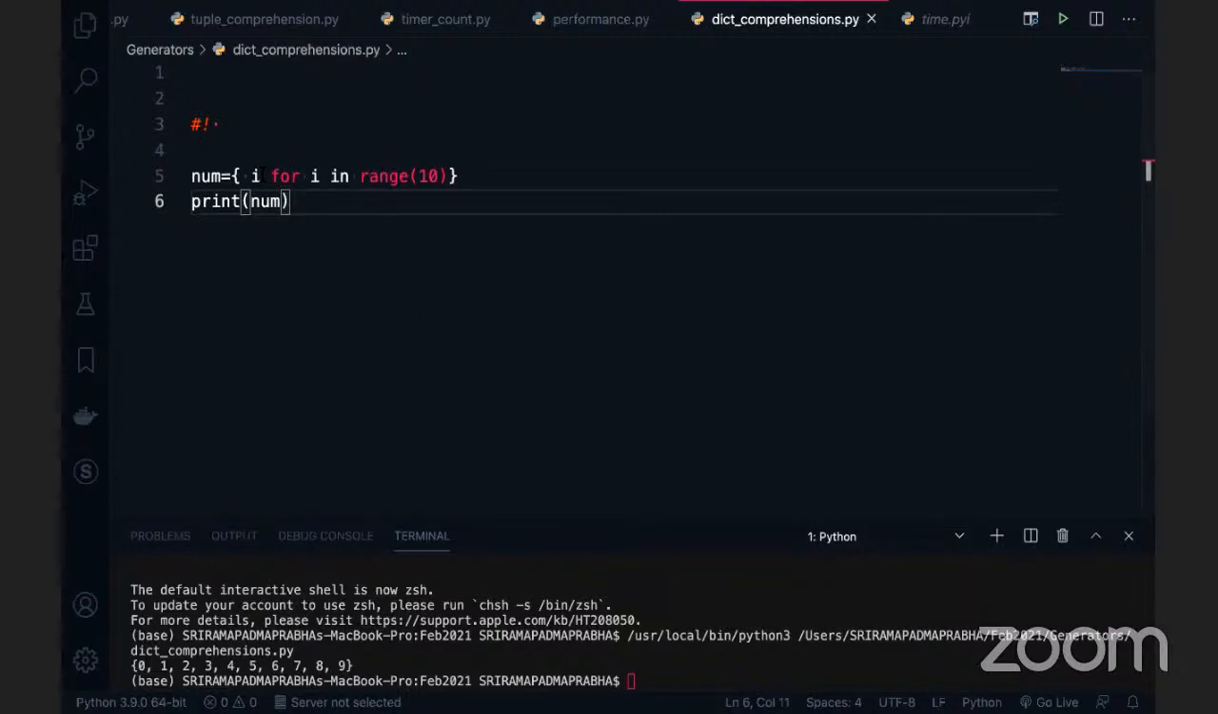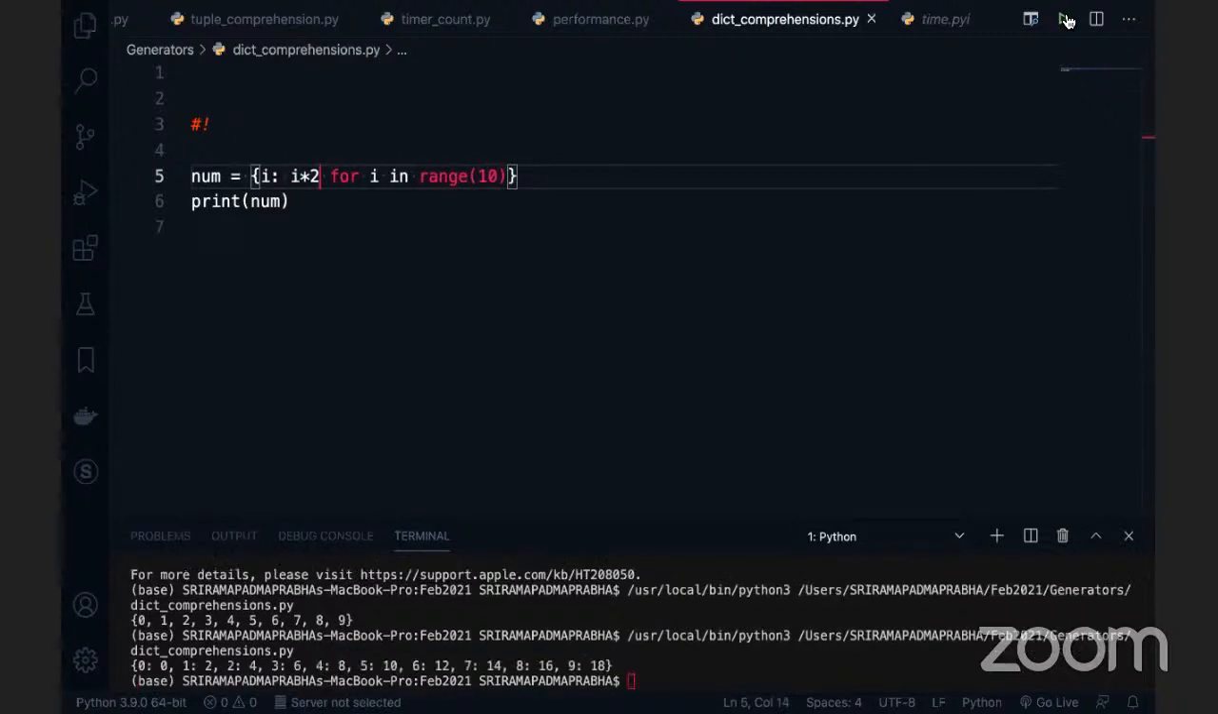So in this case, for a dictionary, what they want is a colon and the key value. You can make it a square or anything you want, you just write it. Now I'm going to print this. Hey Raja, can I see now dictionary comprehension as well? Dictionary we can produce it.